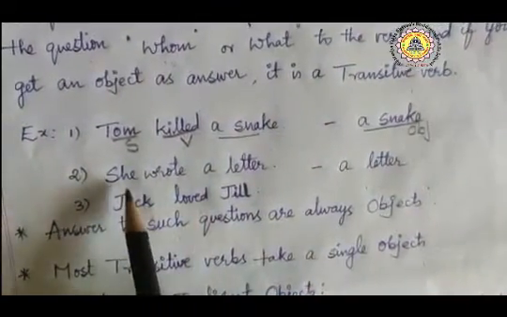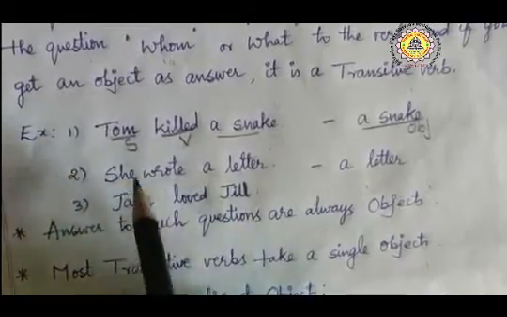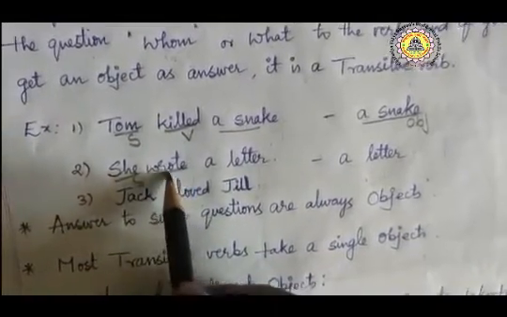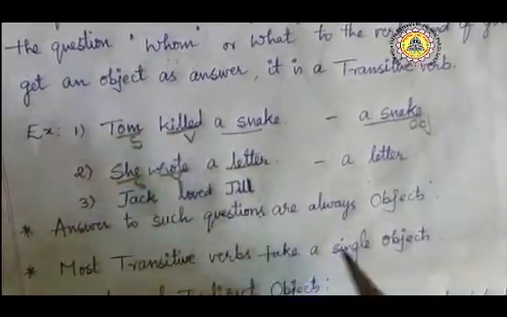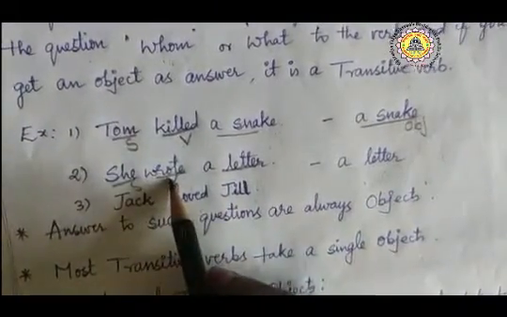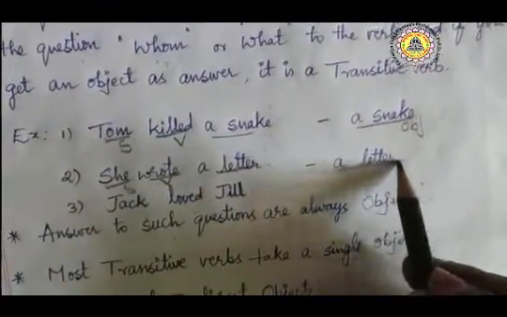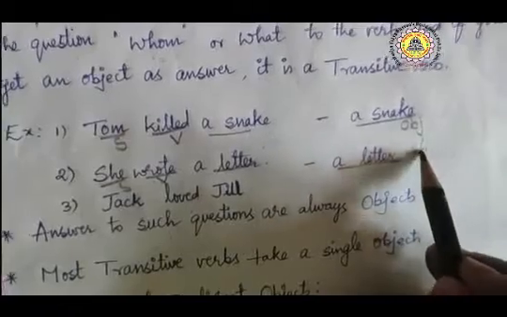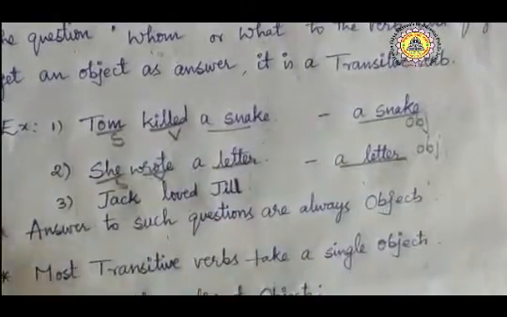Now let us see the second one. She wrote a letter. Here she is the subject, wrote is the verb, and a letter is the object. Wrote what? A letter. So this is the object, and this is also a transitive sentence.